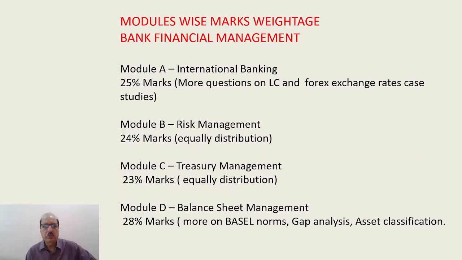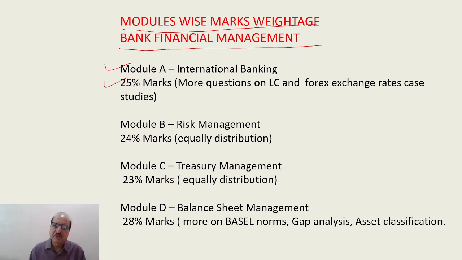So what is the module wise marks weightage in the bank financial management paper? Module A, that is international banking, 25% marks come on average from this module. More questions on LC, foreign exchange rates and case studies related to LCs and foreign exchange.